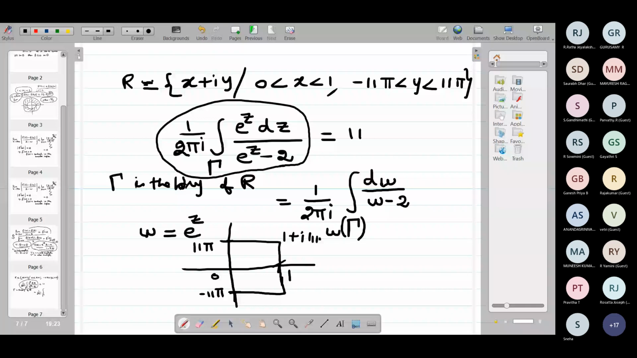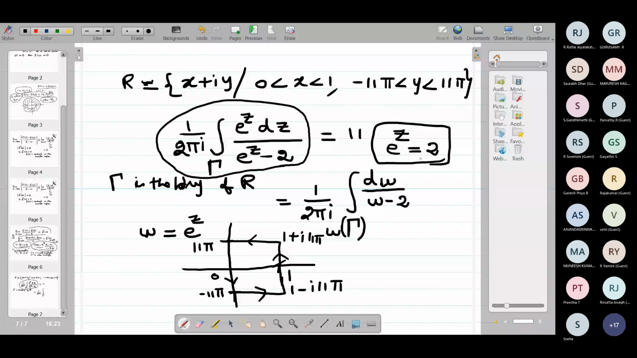So this is a simple closed curve. Yes or no? This is a simple closed curve. Now I want to count the zeros of this function, e power z equal to 2. How many solutions does this have inside this domain?